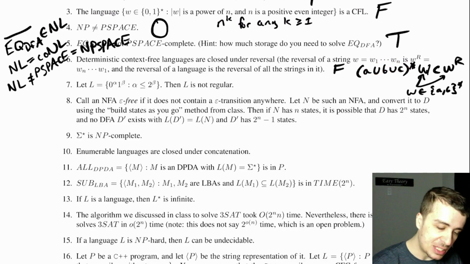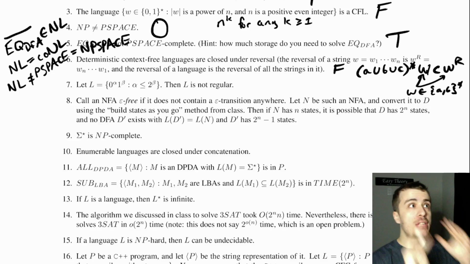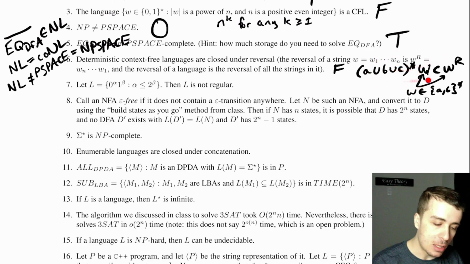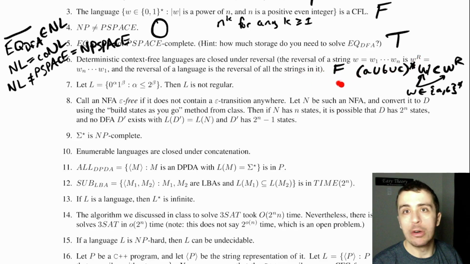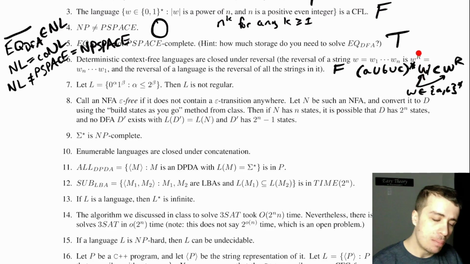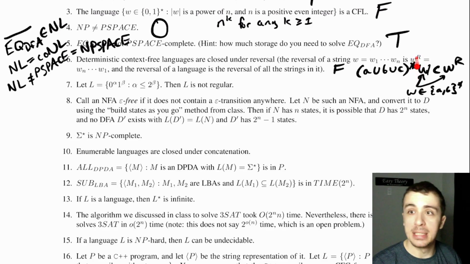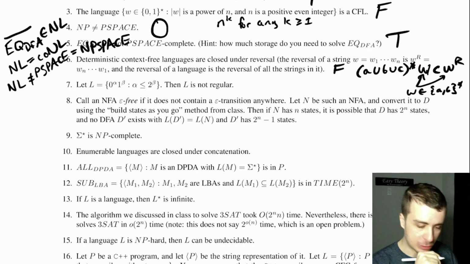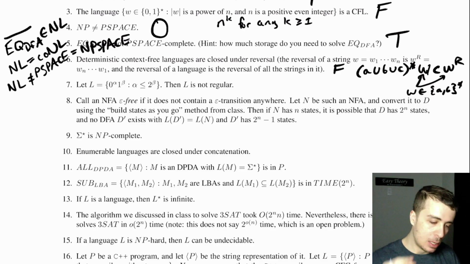The reason is that if you take any DCFL and concatenate it with a regular language, that will become a DCFL. But in this particular case, informally, since we didn't go over the DCFL pumping lemma, it turns out that this is not a DCFL purely because we don't know where the first part ends and the second part starts. So that's the reason why it's not a deterministic context-free language. So the reverse is DCFL, but the original is not DCFL.